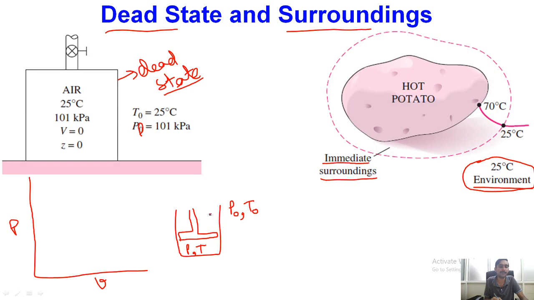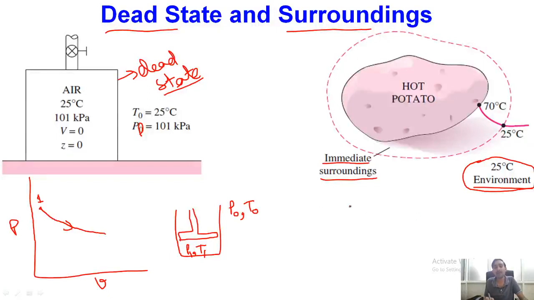So what will happen? Obviously this gas will expand the piston, because the pressure inside the cylinder is more than the surrounding pressure. So on the PV diagram, the volume will be increasing and the pressure and temperature will be decreasing. Let me give the subscripts P1 and T1 for the initial state of the system. This is my point number 1.